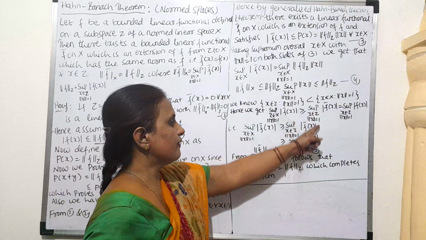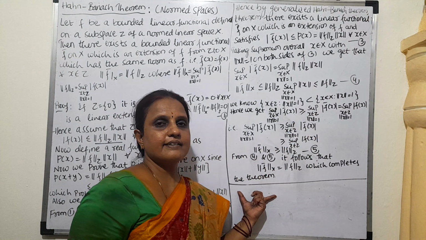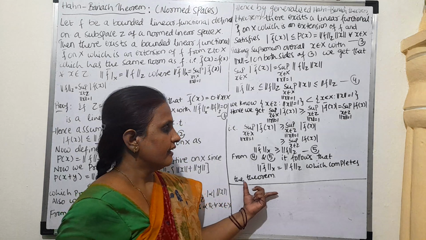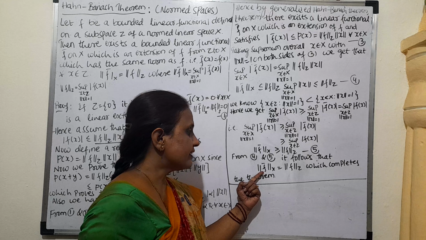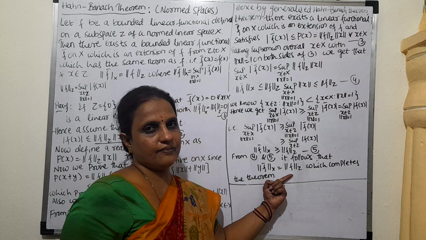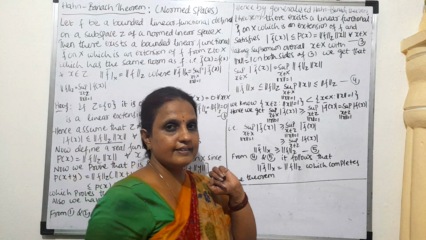So from equations 4 and 5 we can say that both are equal, which implies that there exists a linear extension of that functional f. So this is the Hahn-Banach theorem on normed spaces. Now we will see the next one.